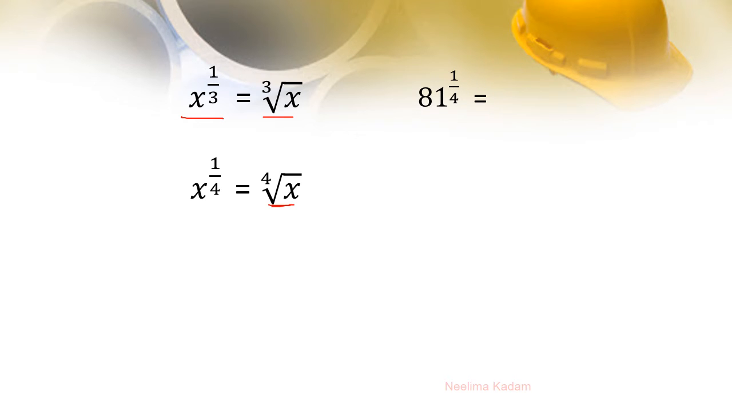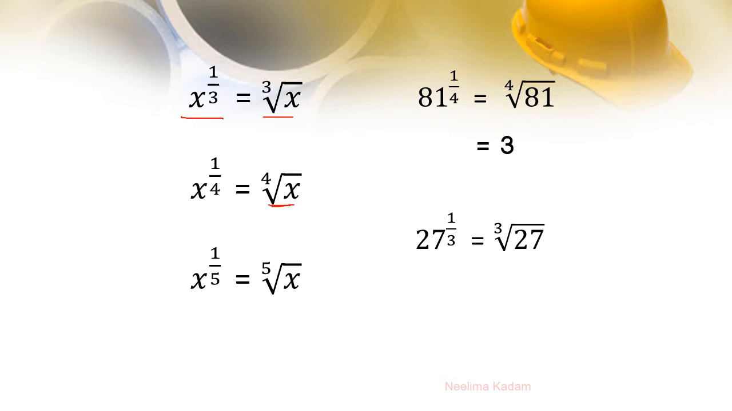81 raised to 1 upon 4, so fourth root of 81, that is equal to 3. X raised to 1 upon 5, fifth root of x. 27 raised to 1 upon 3, this is the index form, and with the help of radical sign we write it as cube root of 27.